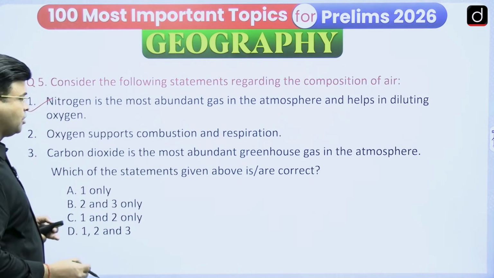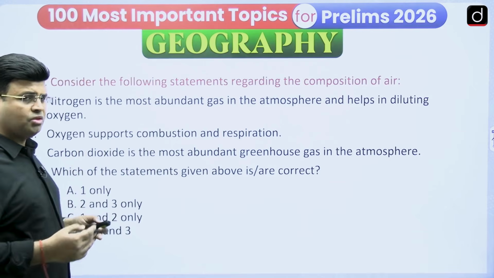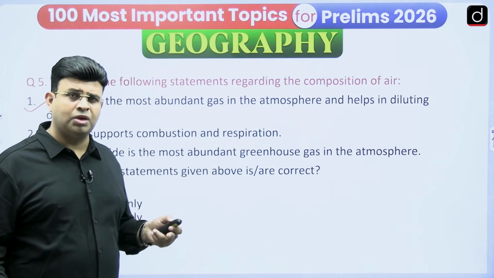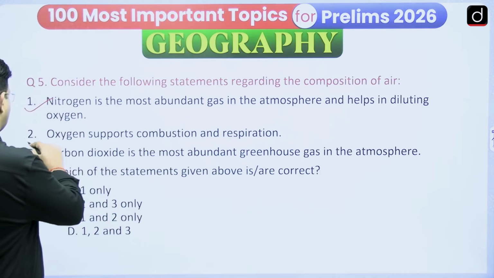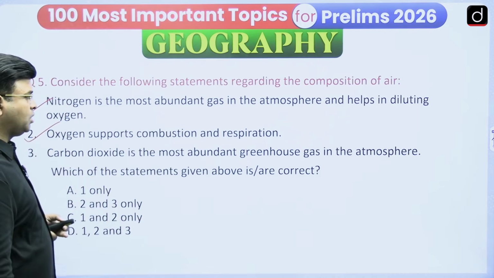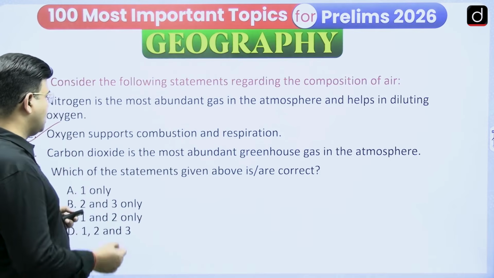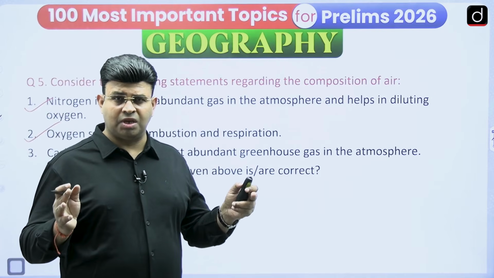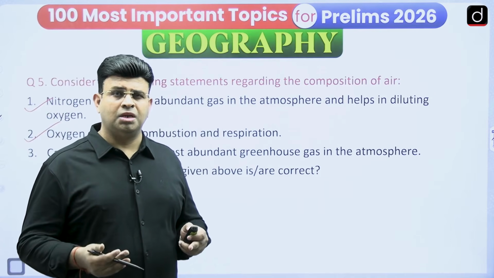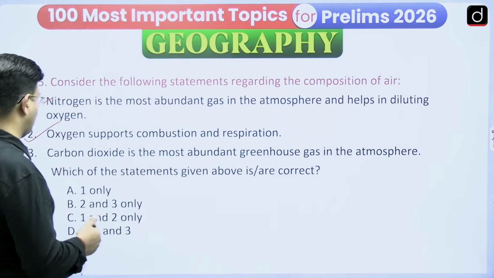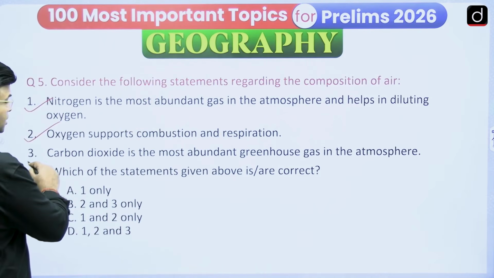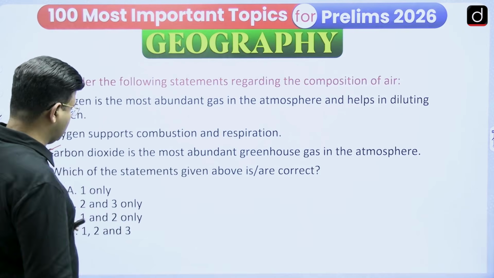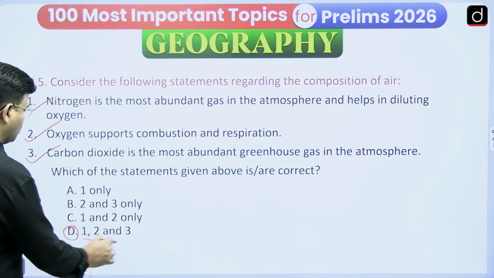Second statement, oxygen supports combustion and respiration. Yes, oxygen supports respiration of organisms, humans, everyone, and also burning. So this statement is correct. Carbon dioxide is the most abundant greenhouse gas in the atmosphere. Yes, carbon dioxide is the most abundant greenhouse gas available in the atmosphere, causing more heating and global warming. So the third statement is also correct. It is talking about the greenhouse gas in the atmosphere, and we can say that option D, 1, 2 and 3 all are correct.